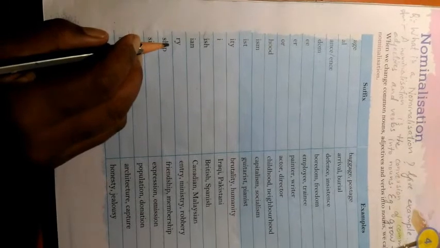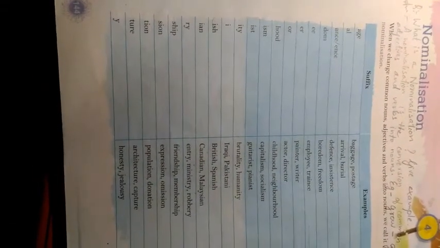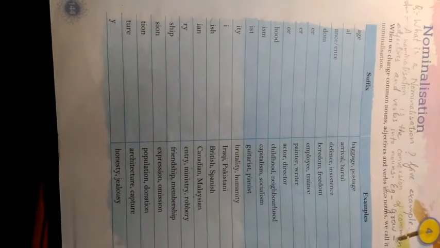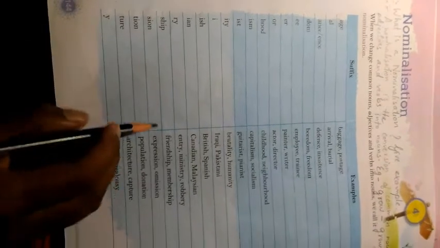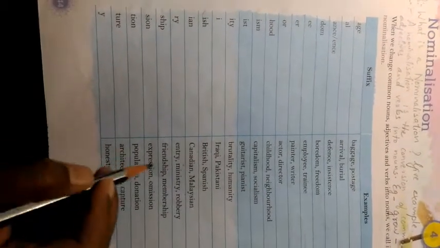Next is RY. See, with enter comes entry. Entry means the entrance, the way to enter. Next is ministry, means the work of a minister. Next is robbery, means the act of robbing something. Next is SHIP. With friend comes friendship. So friendship, all of us know.